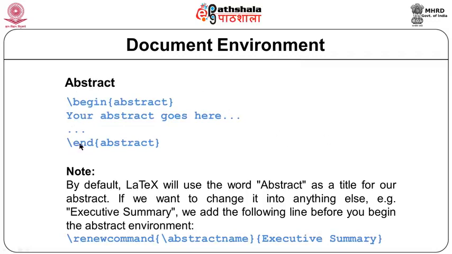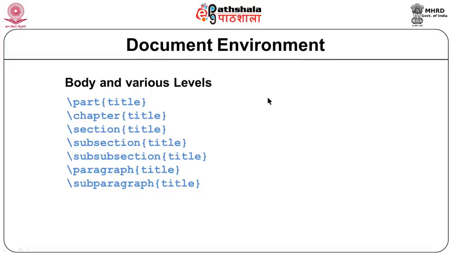So, this is again another part of the body of a LaTeX document. Now, when we talk about the main portion, the body contains part, chapter, section, there can be subsection or subsubsection, there can be paragraphs within a section, or there can be subparagraphs. We can give titles to each of these components. So, let us consider a sample book.